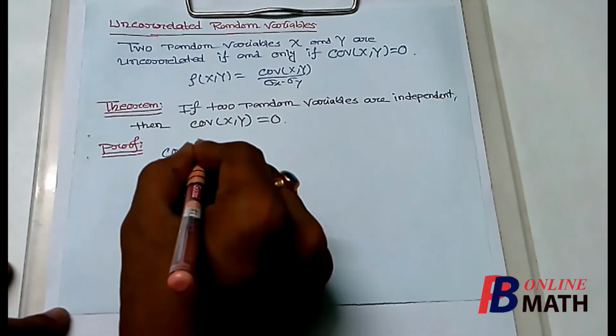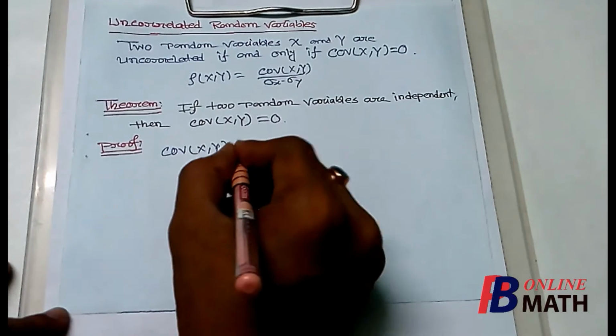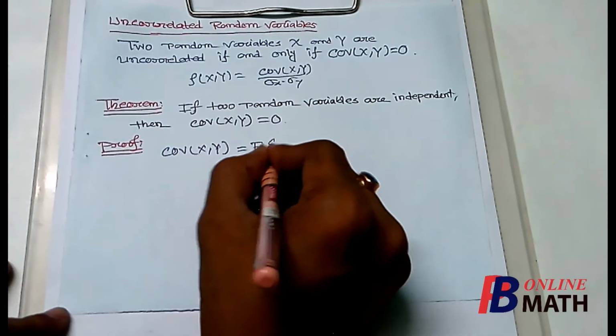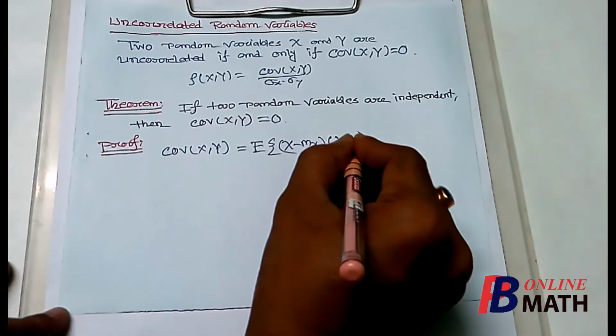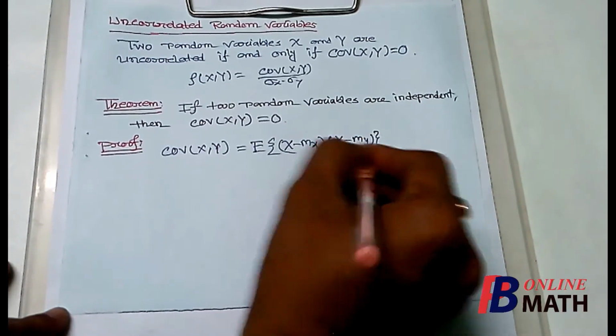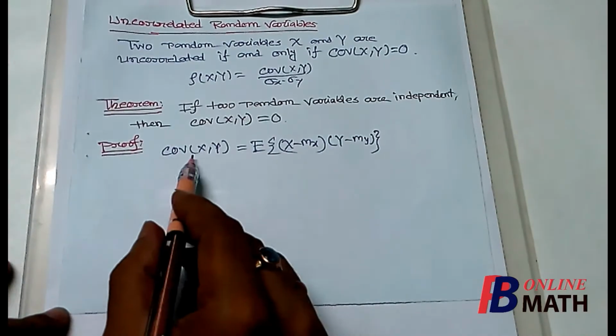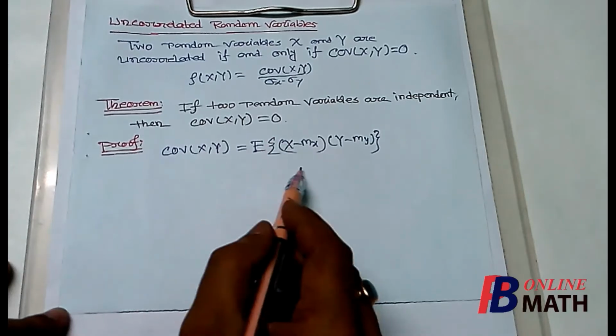Now covariance of x and y is equal to expectation of x minus mx into y minus my. This is the definition of covariance.